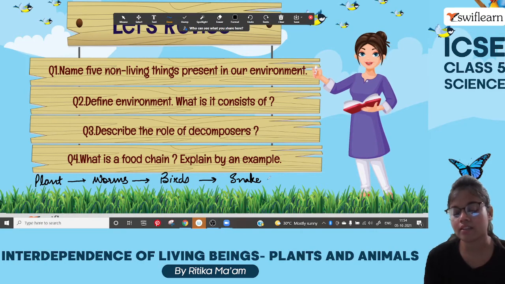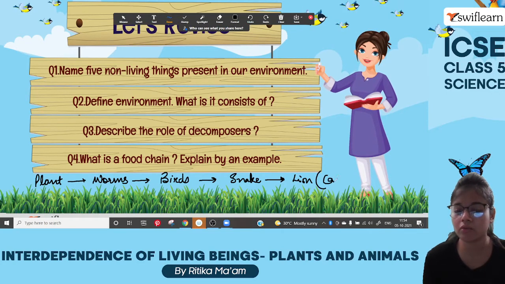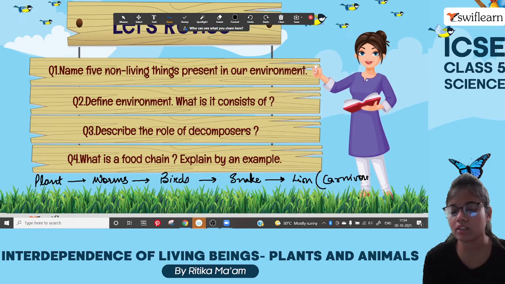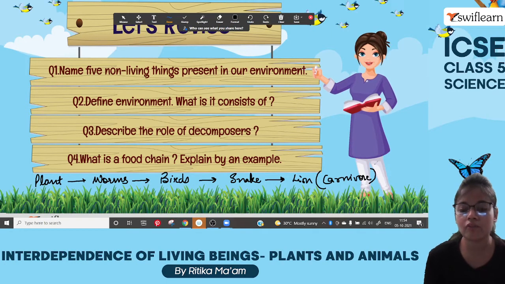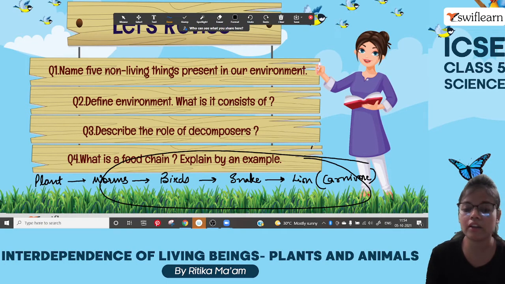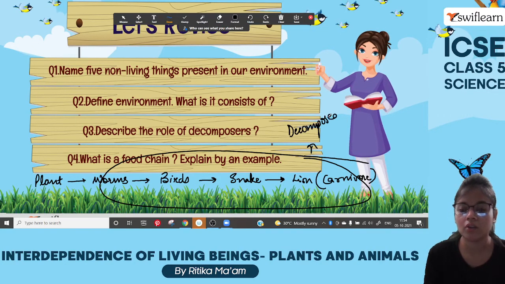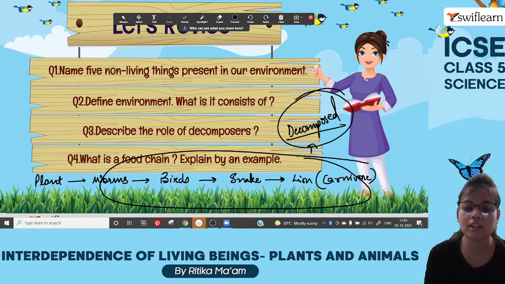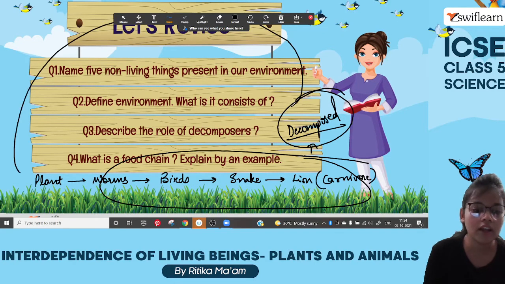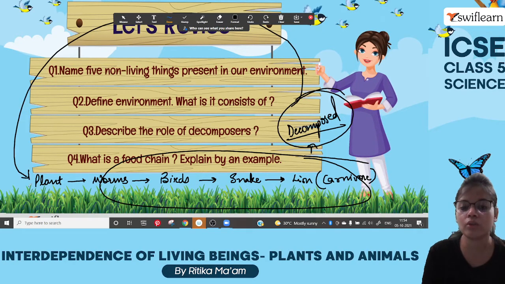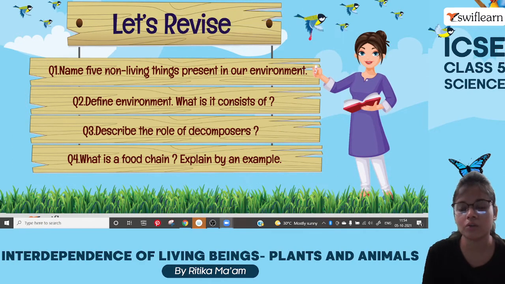And snake again is eaten by, let's say, lion or any other carnivore animal. So this is a kind of food chain, and when these die, they are all decomposed by the decomposers. And that decomposed material again mixes into the soil and helps the plant to grow. So this is how the chain goes.